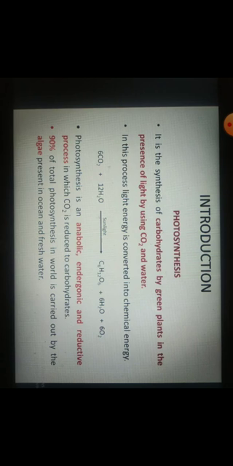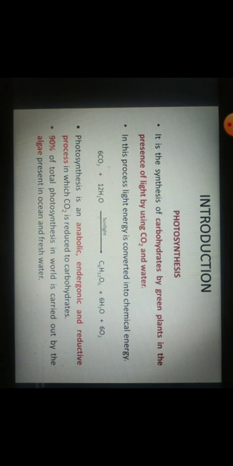Third is, it is a reductive process. What is reduction? Reduction is simply addition of hydrogen, right? So what happens here? This carbon dioxide is reduced, hydrogen is added to the carbon dioxide to form glucose, right? So here carbon dioxide is reduced to form carbohydrates.